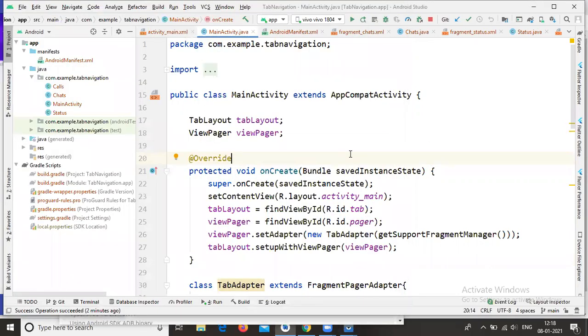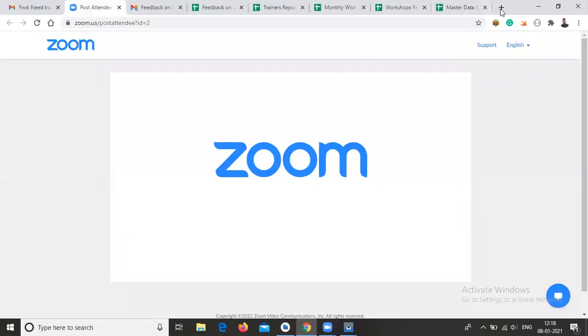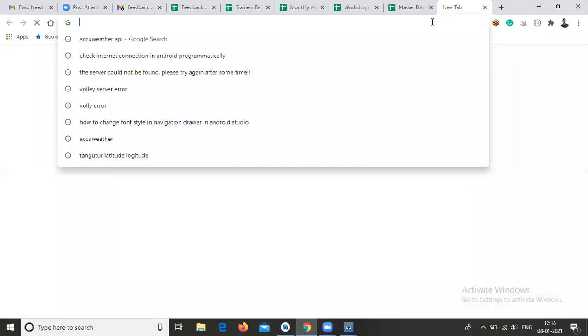So now the next application, notifications. Okay, so today we are going to discuss the notifications concept.